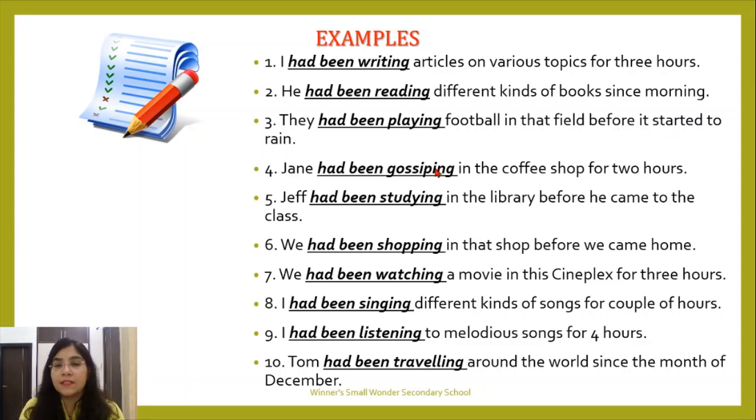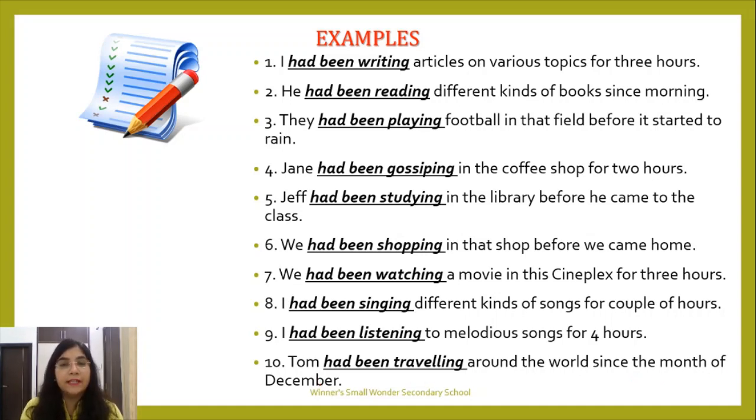Jane had been gossiping in the coffee shop for 2 hours. Jeff had been studying in the library before he came to the class. We had been shopping in that shop before we came home. We had been watching a movie in this Cineplex for 3 hours. I had been singing different kinds of songs for a couple of hours. I had been listening to melodious songs for 4 hours. Tom had been traveling around the world since the month of December.